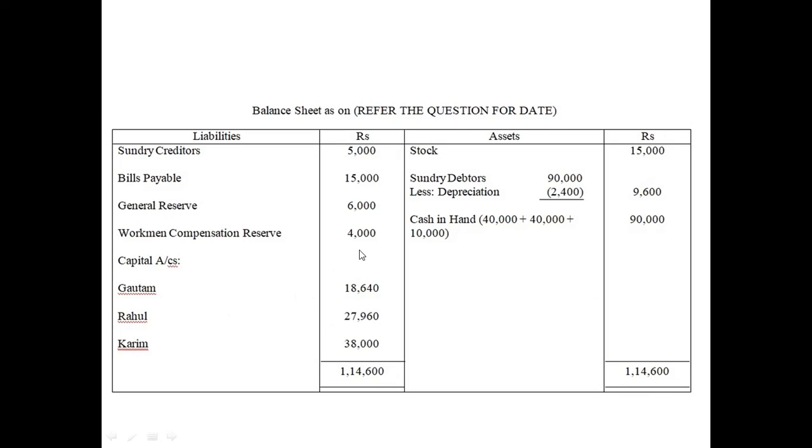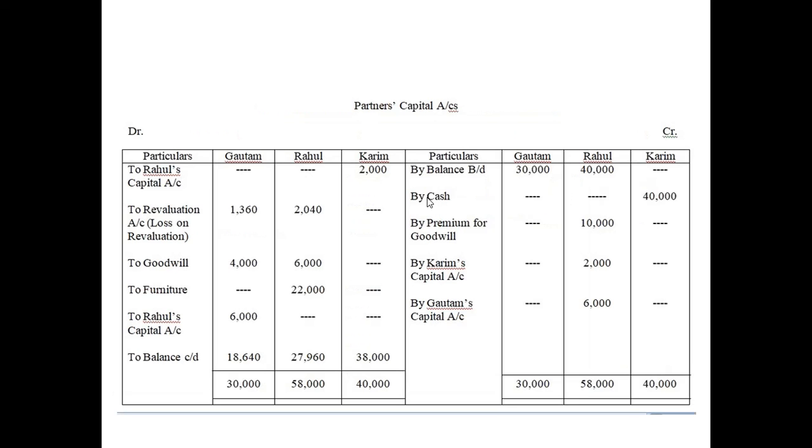Now let us look at the balance sheet. Goodwill will not be present because we have already written it off between the old partners as per the old ratio. Remember, this writing off of goodwill will also be as per the old ratio.